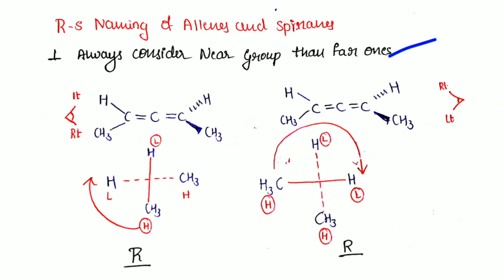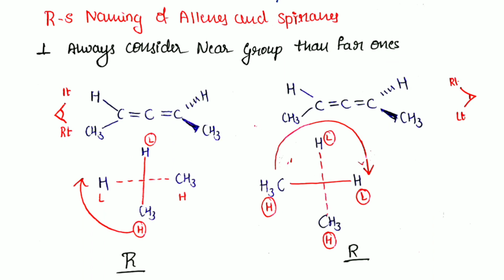In this case, I am looking at the molecule from this side. This is my eye, this is my point of view. So when I look from this side, this is my right hand side and this is my left hand side. So these two are my near groups, H and methyl groups, and these two are my far groups.